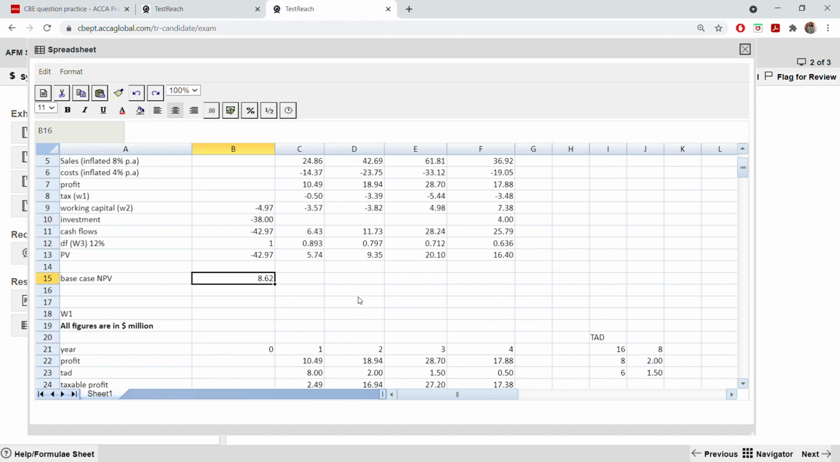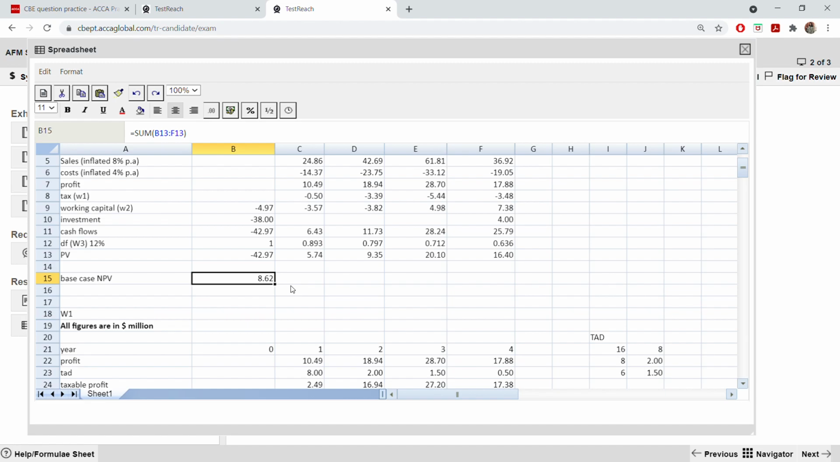You see, it's a positive base case net present value. What does it mean? It is 8.62 million. It is $8.62 million. This is the base case. Make sure that you put the dollar and million sign also.